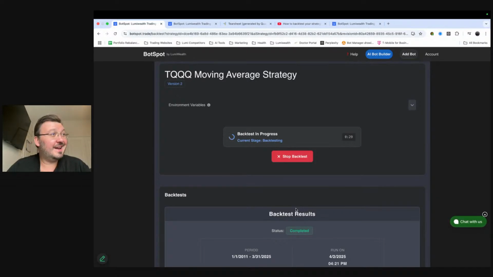And because it's AI, again, you guys can try a bunch of different things. You could try different tickers. I know a lot of people really like trading NVIDIA, right? We could change it instead of TQQQ. Let's trade NVIDIA, right? Instead of NVIDIA, you could trade Palantir, right? You could very easily make this bot do exactly what you guys want it to do, and then backtest it. Make sure that it's something that actually works well.